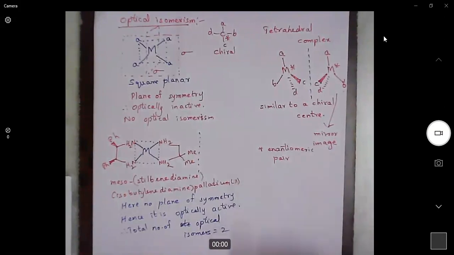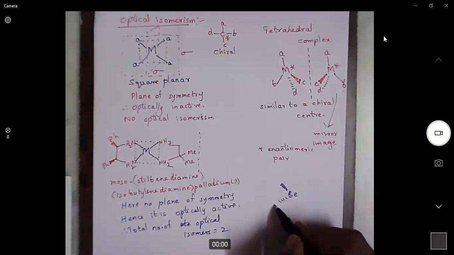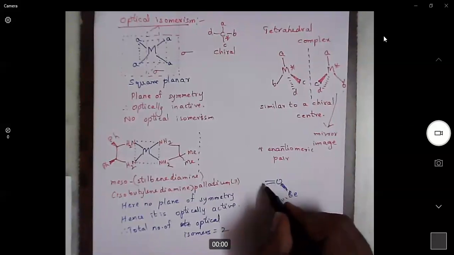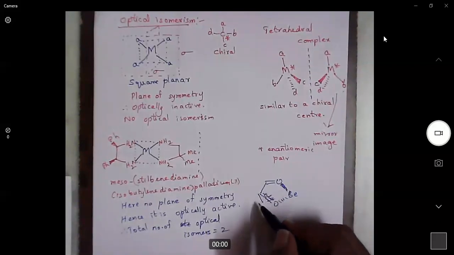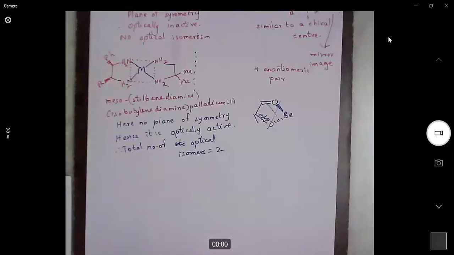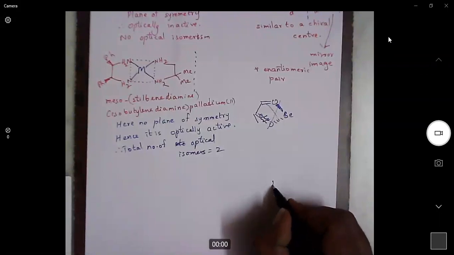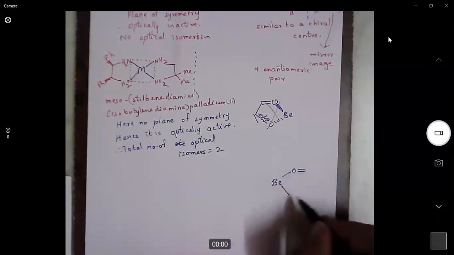Similarly, for a tetrahedral complex with bidentate ligand, we can expect, I'll redraw it a little later. Tetrahedral complexes having bidentate ligands are also optically active.